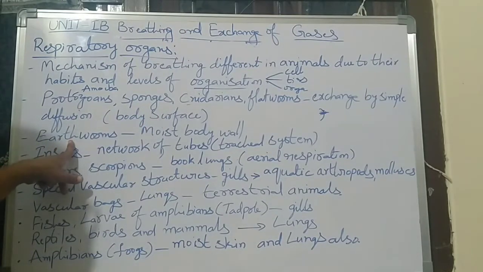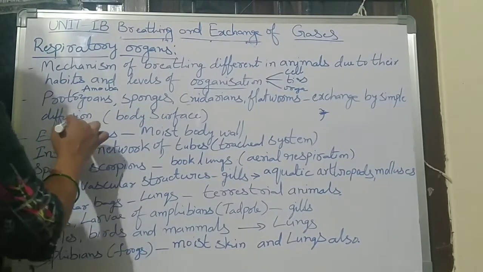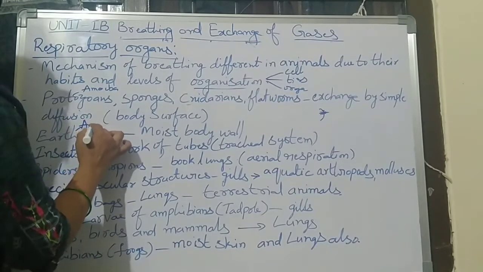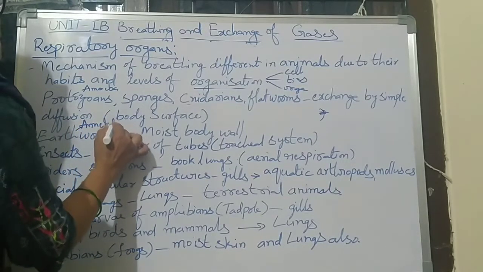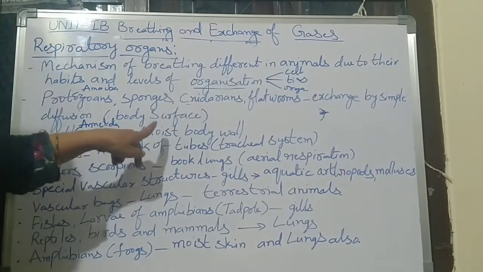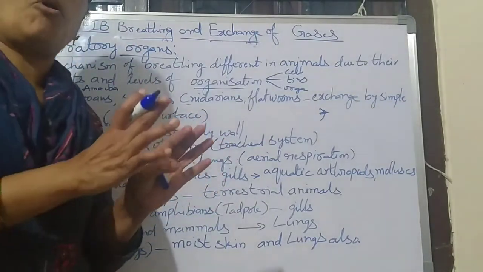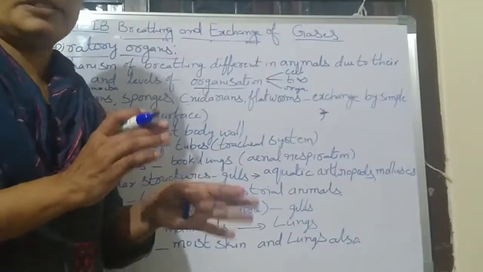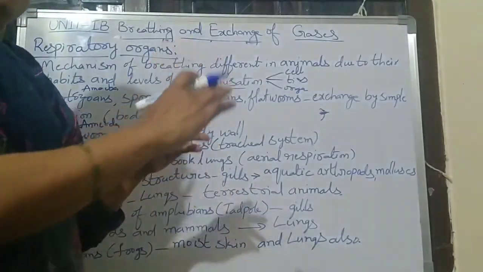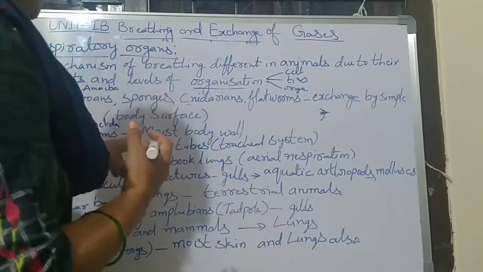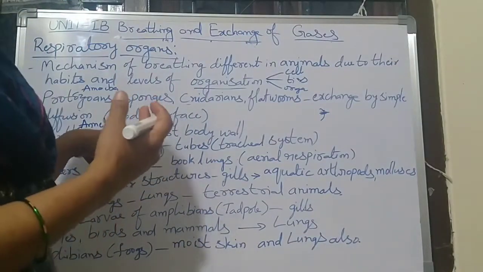And next in earthworms. Which phylum is that? That is Annelida. Earthworms respire through the moist body wall. Means their body is always moist. The body wall will always be moist. That helps in the respiration.